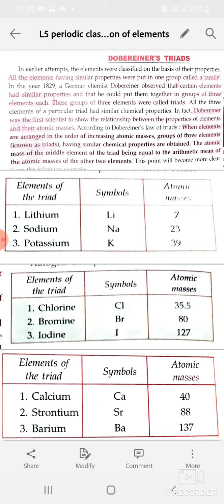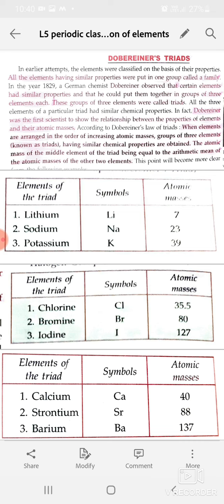Now look at these alkali metals. The elements lithium, sodium and potassium have similar chemical properties and form a triad. For example, all these elements are metals. All of them react with water to form alkalis and hydrogen gas. And all of them have a valency of 1. So, due to their similar chemical properties, the elements lithium, sodium and potassium were put in one group called alkali metal group or alkali metal family and form a Dobereiner's triad.